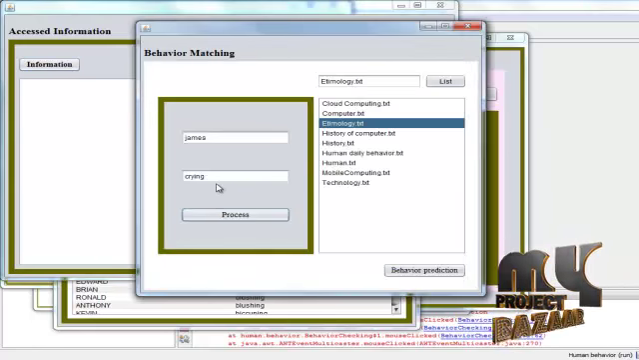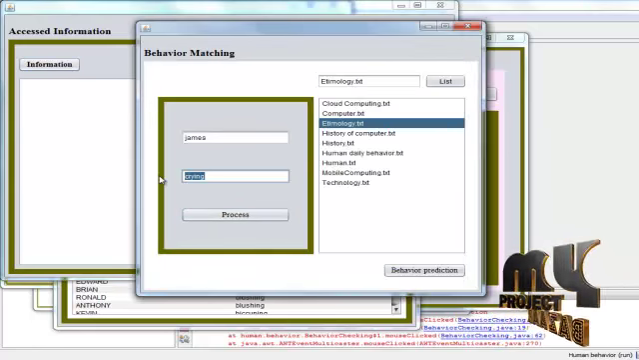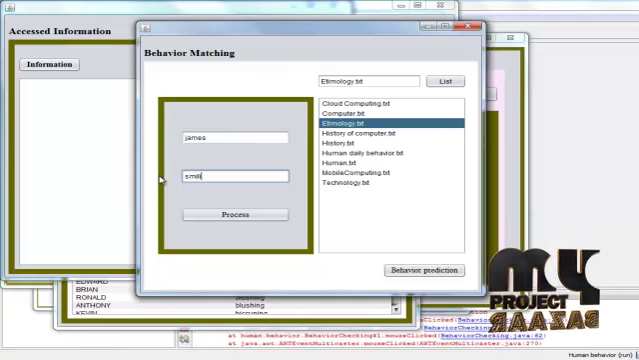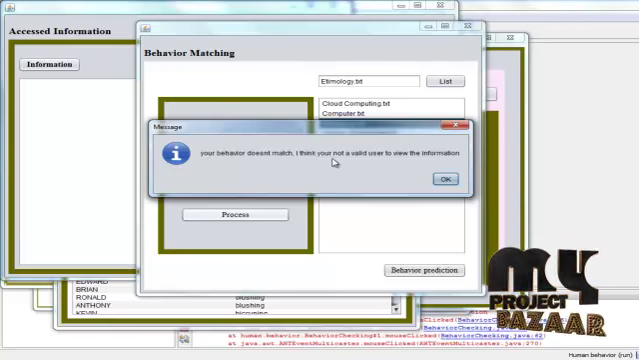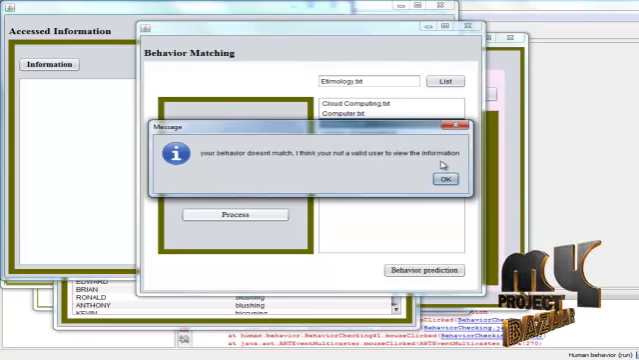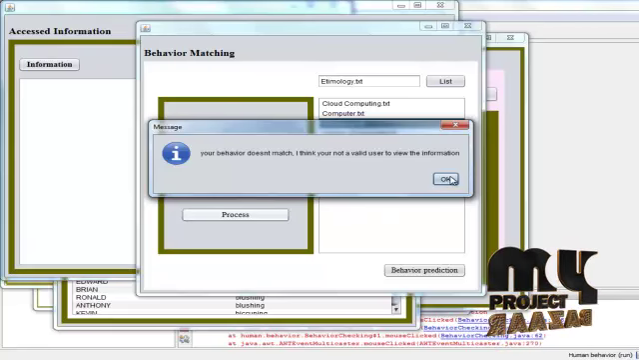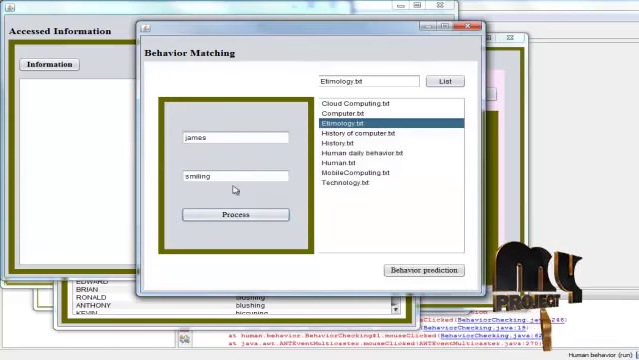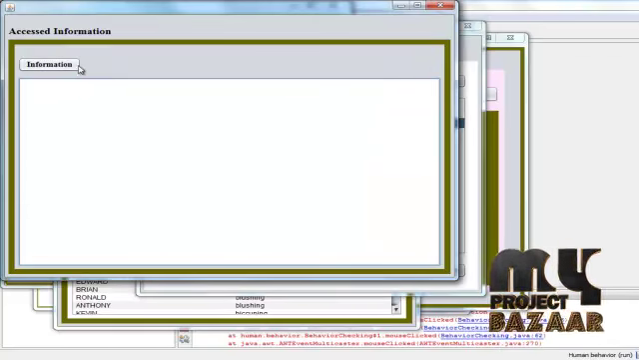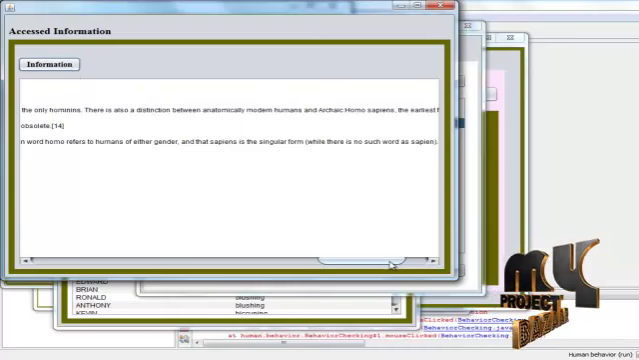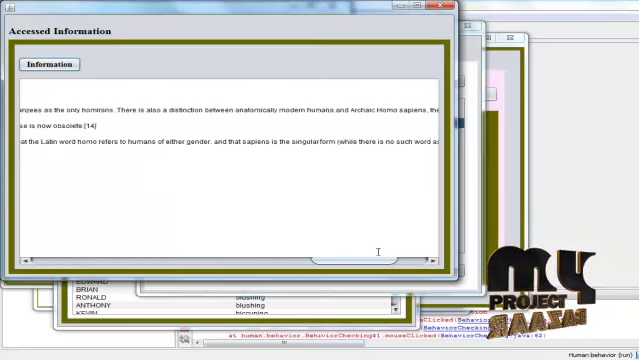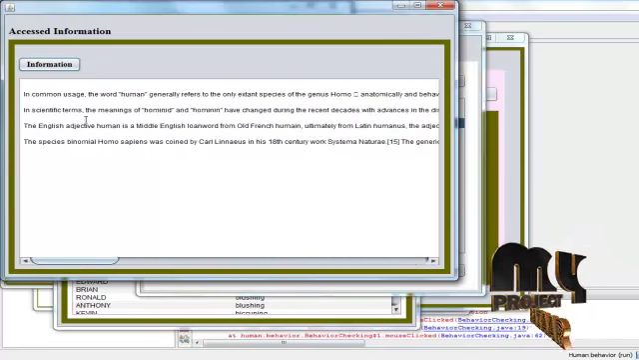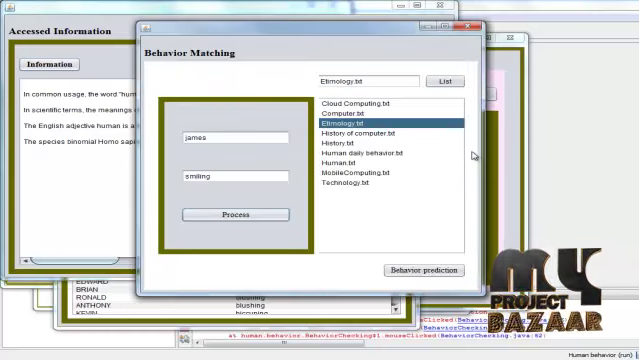Else, if you don't give crying, and instead give smiling, you will get the message that your behavior doesn't match, and I think you are not a valid user to view the information. In this case, you cannot view the information given by the user. Only if the behavior matches, you get the access information box. Just click on information. You will get the information which is protected from third-party or unauthorized users, so that information protection can be achieved.